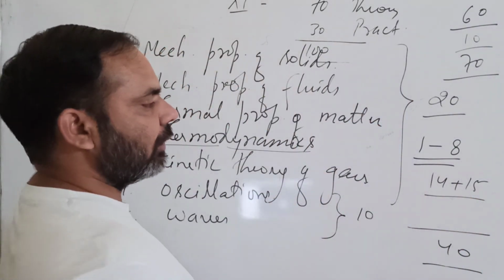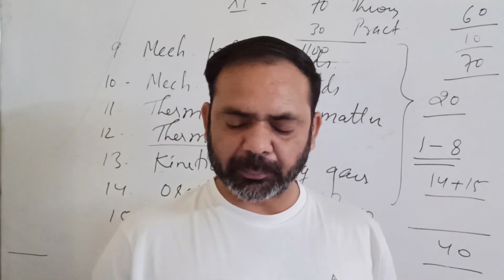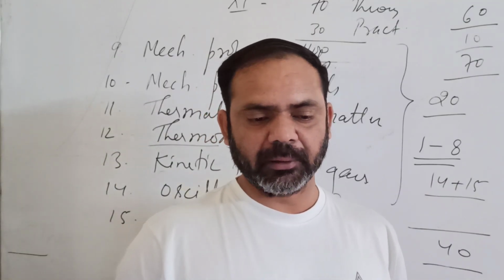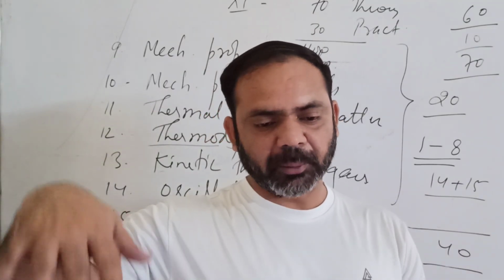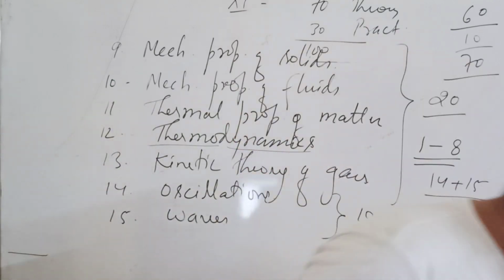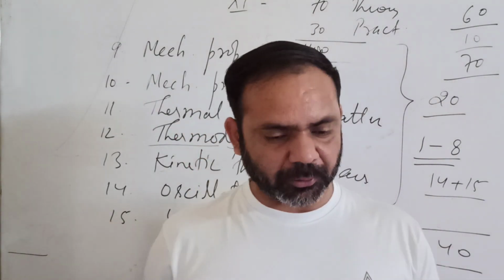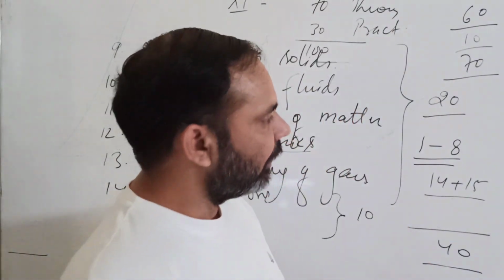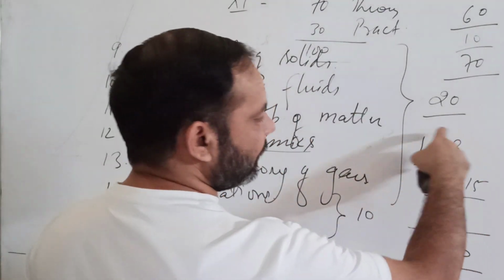These chapters 1 to 8 and 14 and 15 are very much important from the point of view of the class 12th board exam. Means to understand the chapters or the syllabus of class 12, you must know these chapters very clearly.